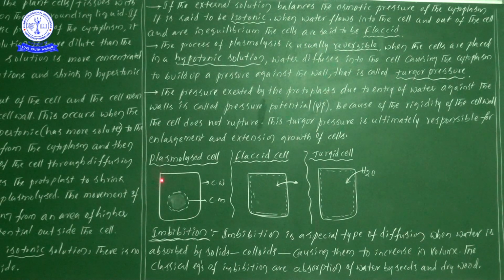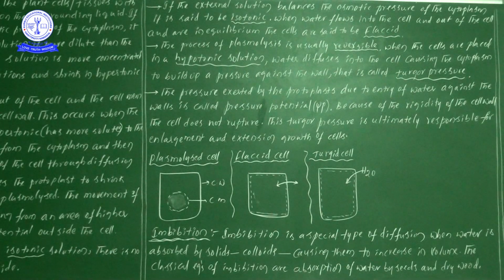So when you place the cell in a hypertonic solution, definitely the cell shrinkage process takes place. Such a cell we consider a plasmolyzed cell.